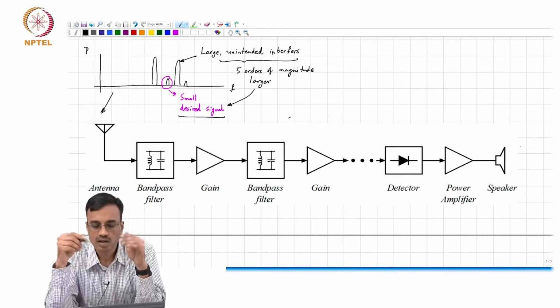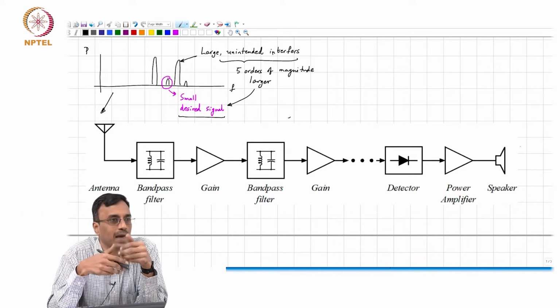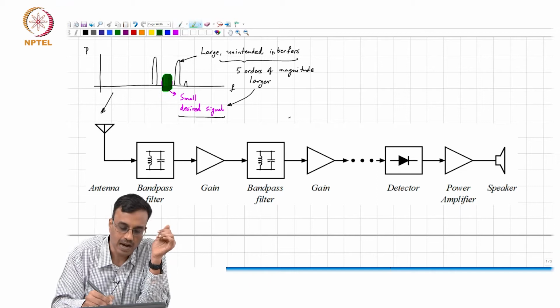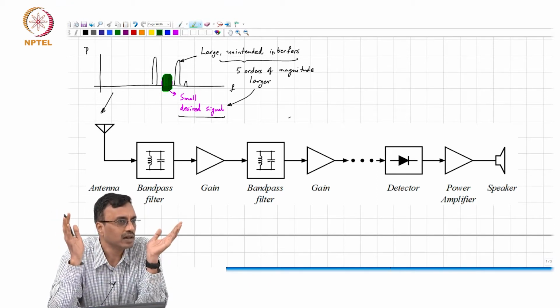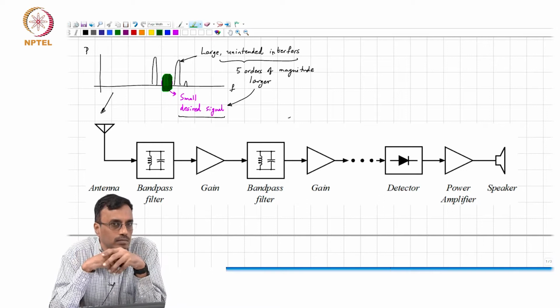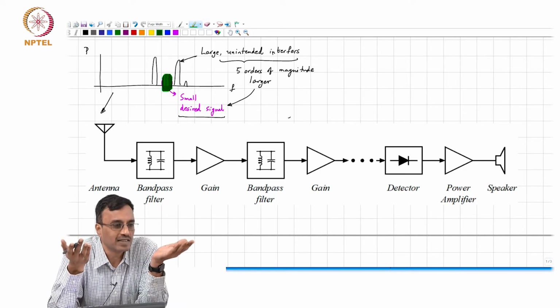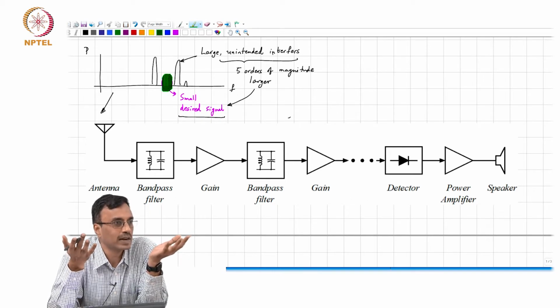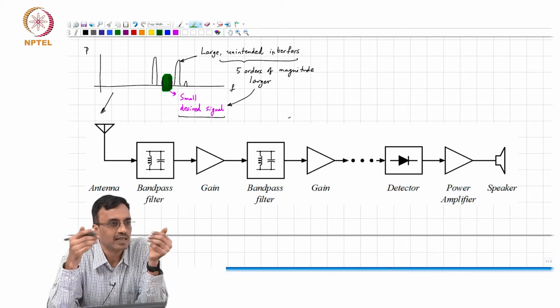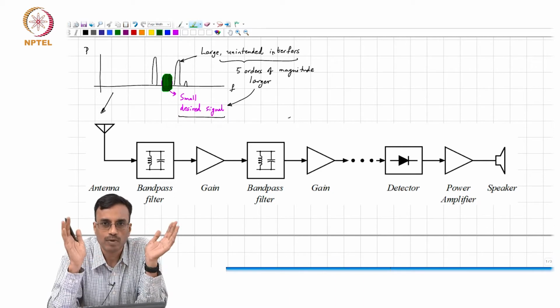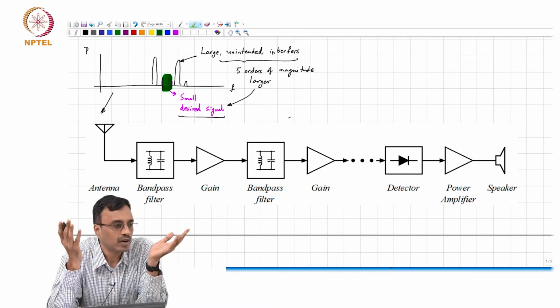Now, the first question that comes to mind is, why don't I simply amplify the signal? Well, we need this chap. So, why don't I simply amplify the signal right away? Well, you have a small desired signal, but there is a whole lot of undesired stuff which is very large compared to what you desire. And if you amplify the whole signal as is, then your amplifier is going to saturate, because the interferers are going to saturate the amplifier, correct? So, it does not make sense to amplify the RF signal as is.